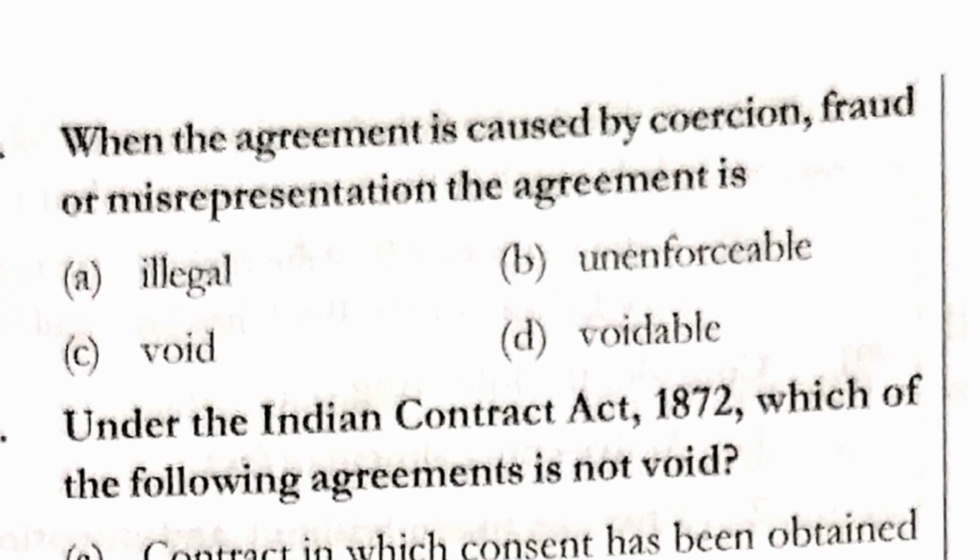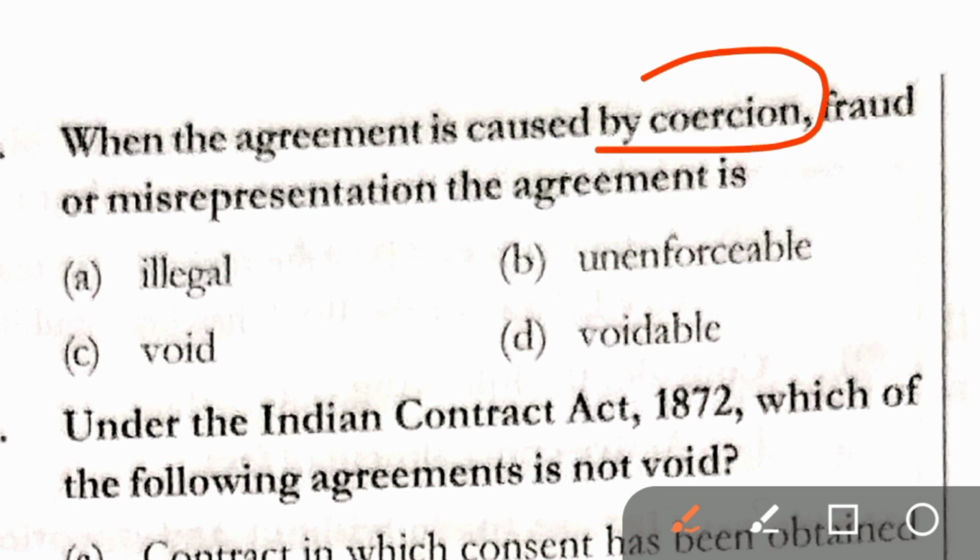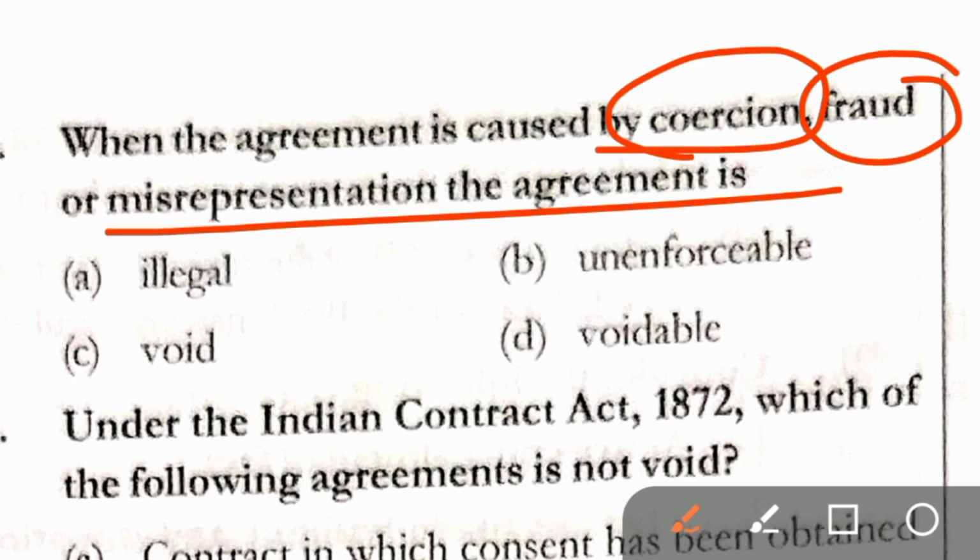Question number 196. When the agreement is caused by coercion, fraud or misrepresentation, the agreement is illegal, unenforceable, void, voidable. Correct answer here is option D, that is voidable.